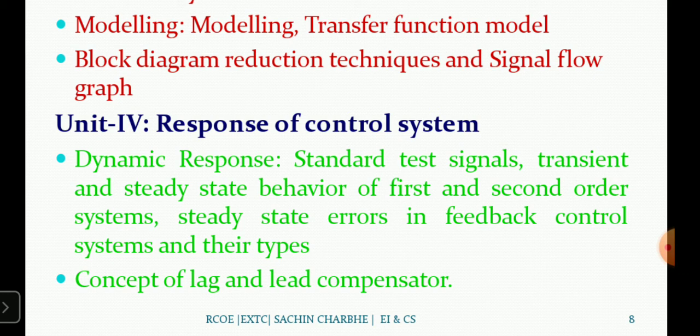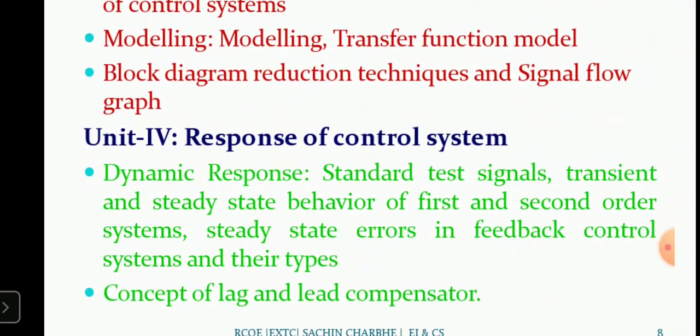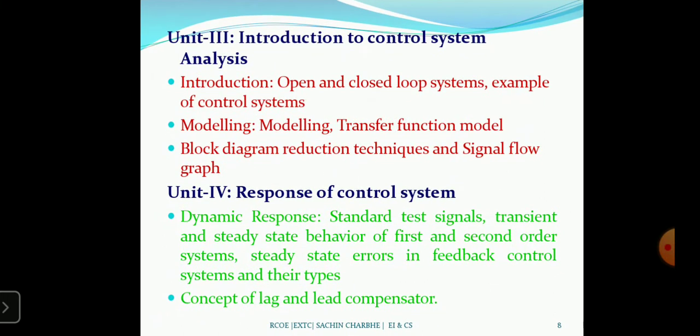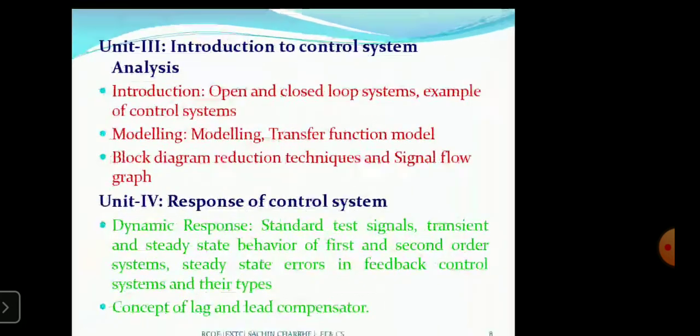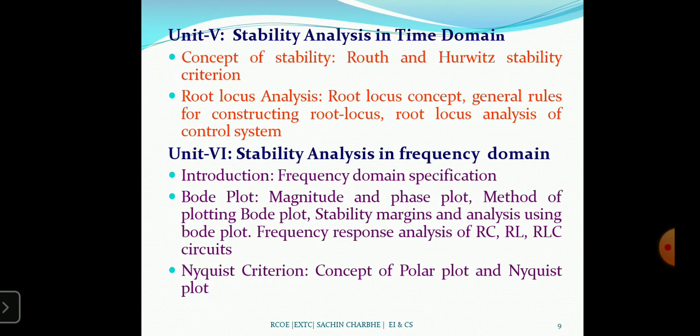Then next is the concept of lead and lag compensator. So in lead and lag compensator, those are the types of compensator we can use in the feedback: lead compensator and lag compensator. Okay, to maintain the stability and to maintain the accuracy of the system, we use the lead and lag compensator. Then unit five, stability analysis in time domain.